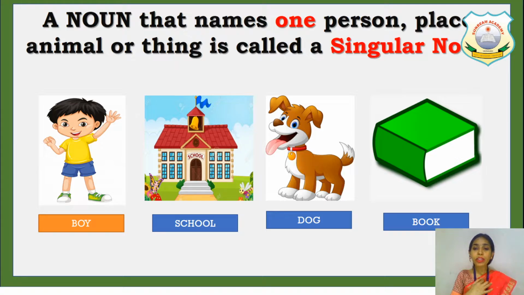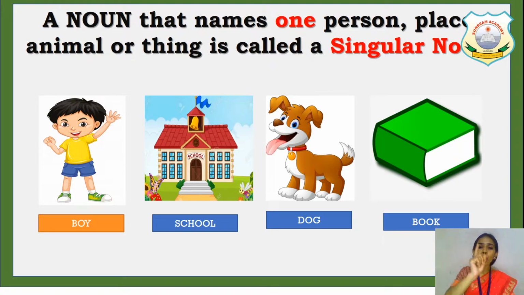Okay, understood? Any noun which is telling the name of only one person, the name of only one place, the name of only one animal or thing, that name is called as singular noun. It is singular in number.